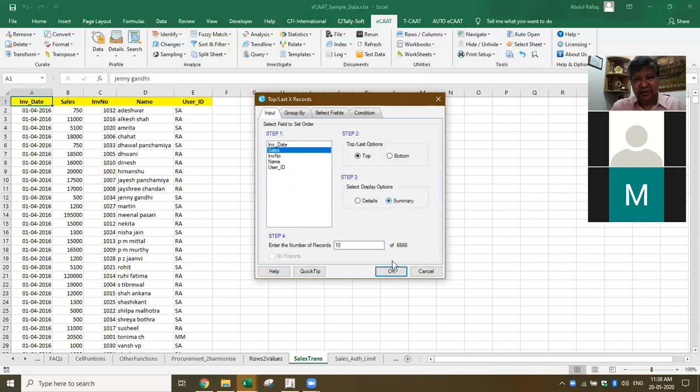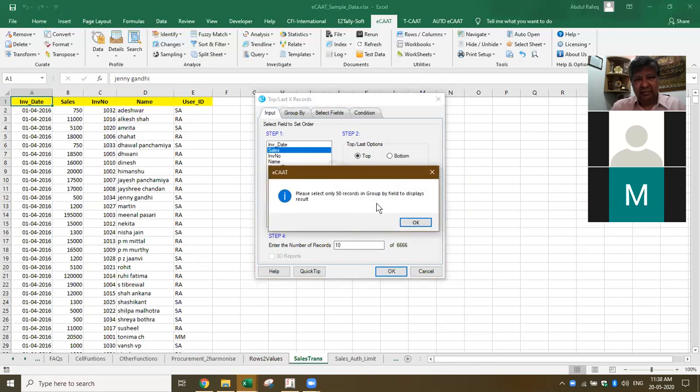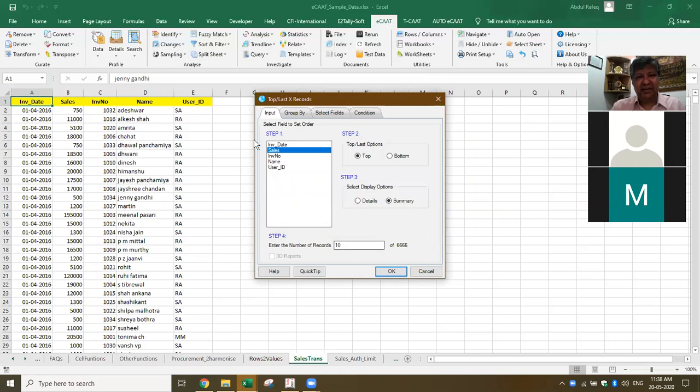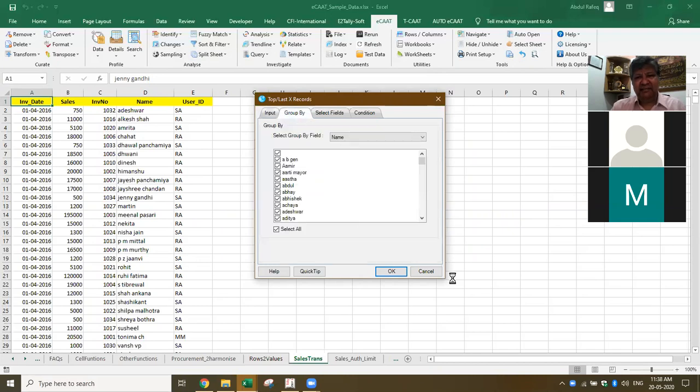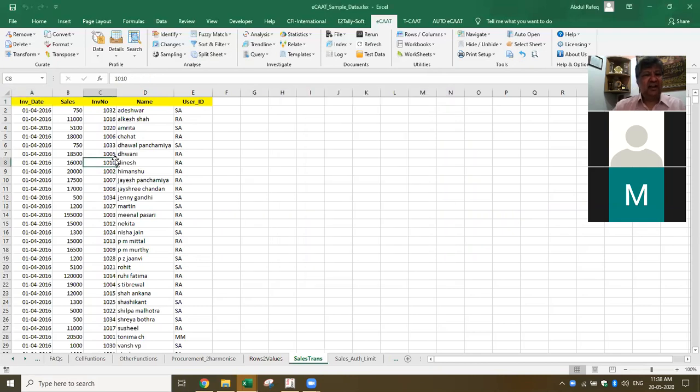Let me see if I can do the summary. Please select only 50. So in this case, there's some issue. We've got this one, but I think we can do that easily. That's not a problem. You can also do it through the pivot table in Excel itself. What you're asking, I'll show you through the pivot table. You can also do it through the pivot table. I'll just see in our case how that can be done. Okay, I'm going to show the pivot table.